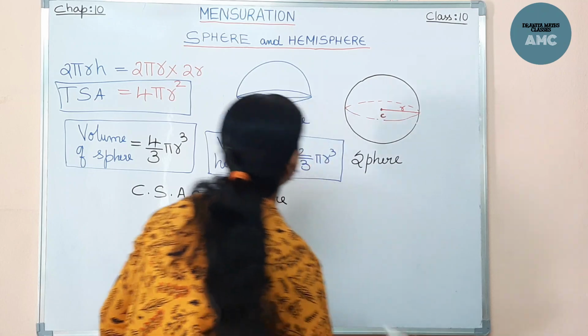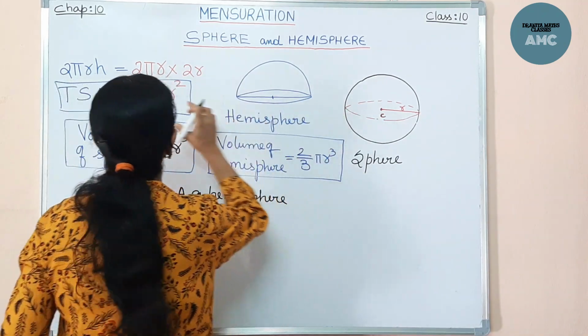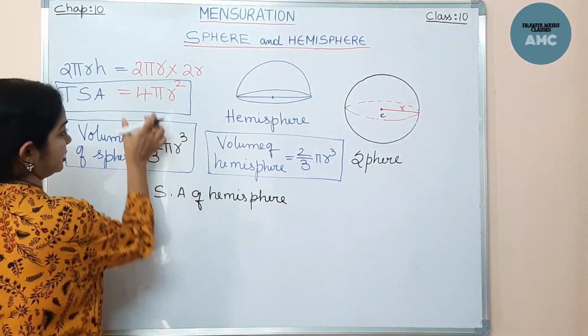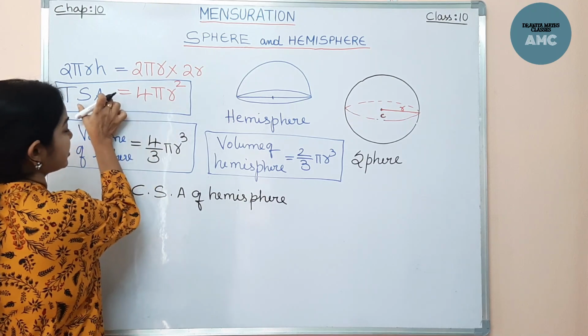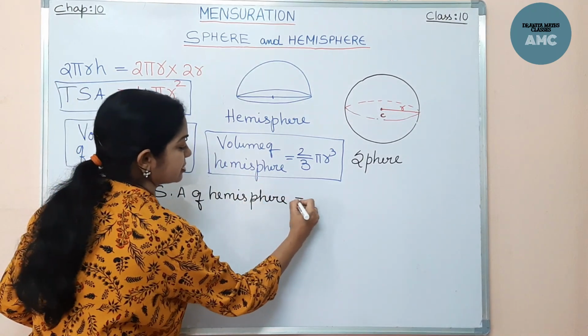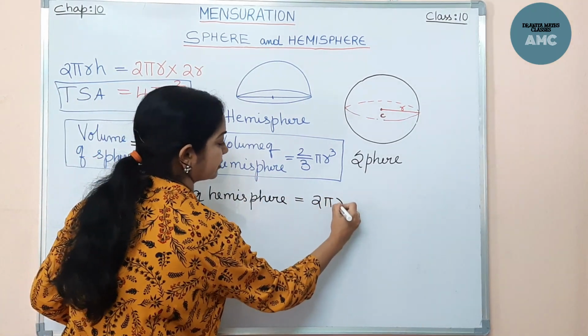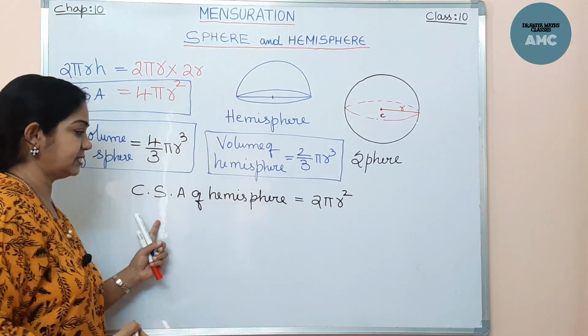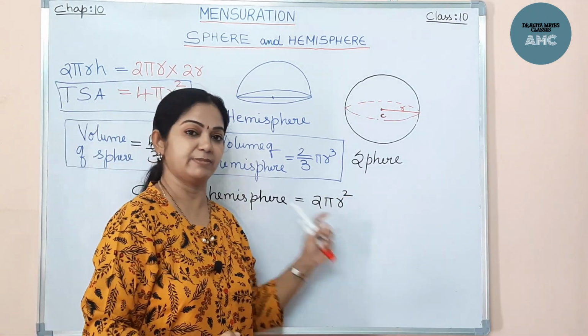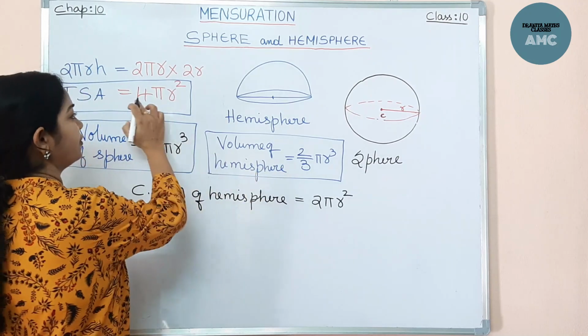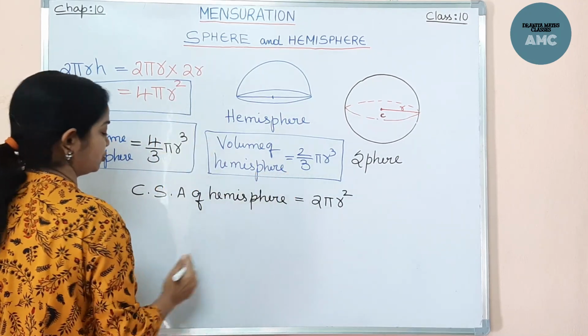So the curved surface area is half the curved surface area of a sphere. So it becomes 2 pi r square. Okay, this is the curved surface area of the hemisphere. Half, just half of this 4 pi r square, so 2 pi r square.